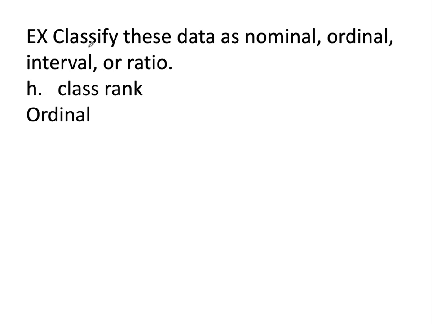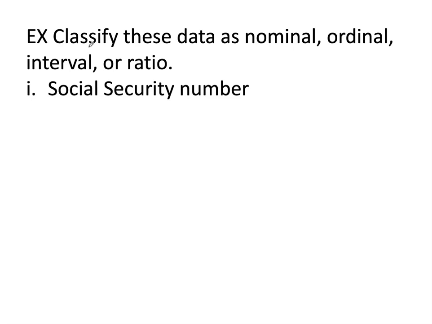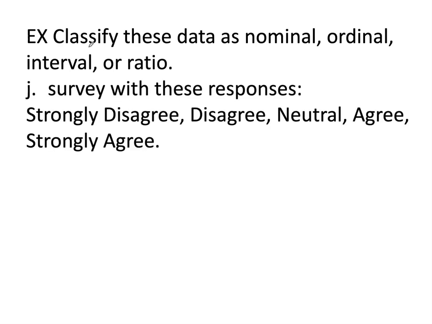You've got order: first, and then second, and then third, and then fourth, etc. Social security number. You might think that it's something numerical, but again, we saw earlier that it's qualitative. It's nominal. So you've got categories without any order. There's no order to social security numbers. It's not like my social security number is better or worse than yours. There's just no order to those.